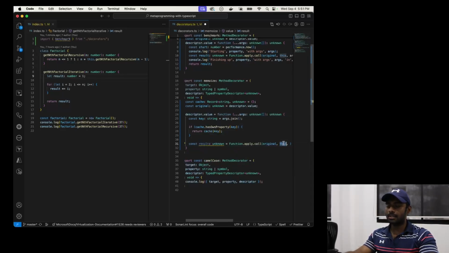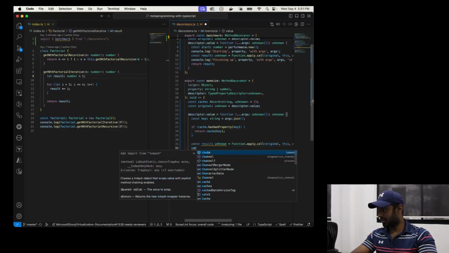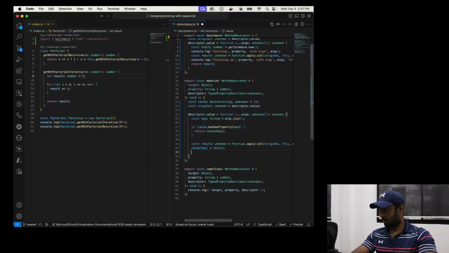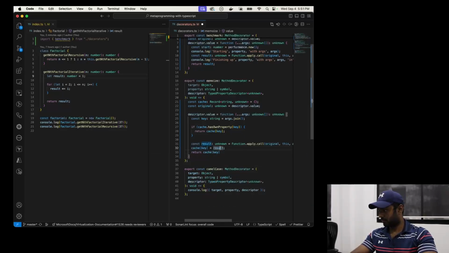You can technically pass null over here, but if there are entities that refer to the instance itself, that will break. That's the reason we have to pass in this, and let me call it with the args. All right, and let me populate the cache with key equals result, and return cache[key]. Actually, let me just remove this one.